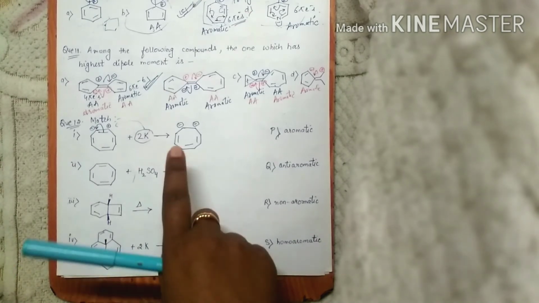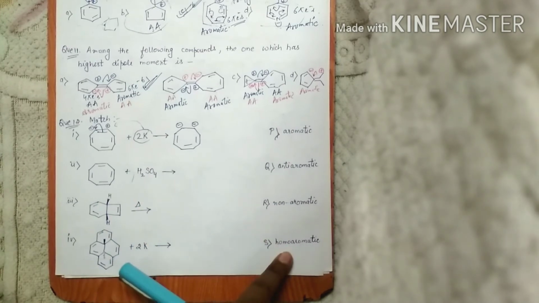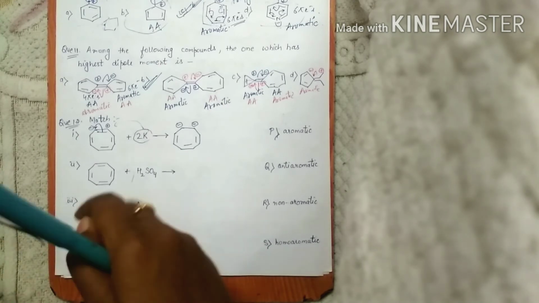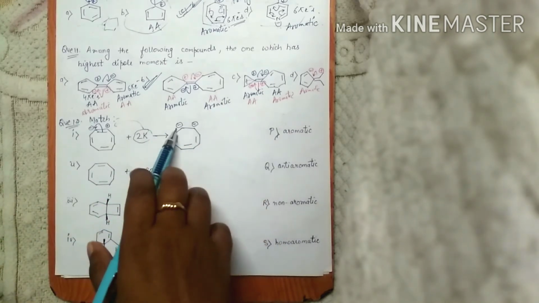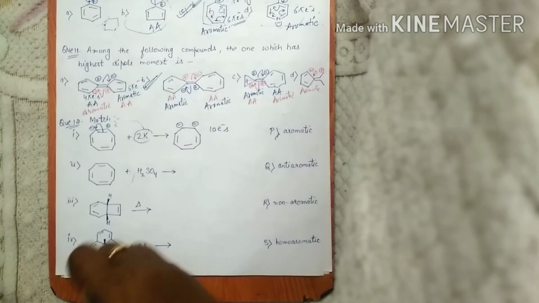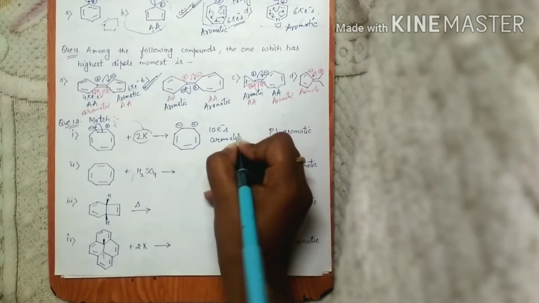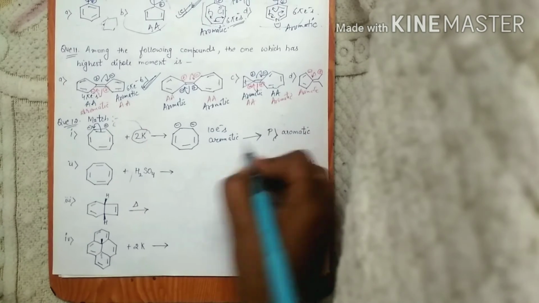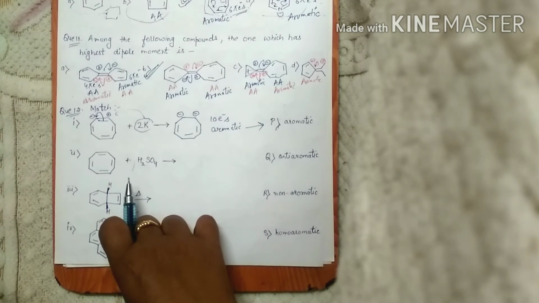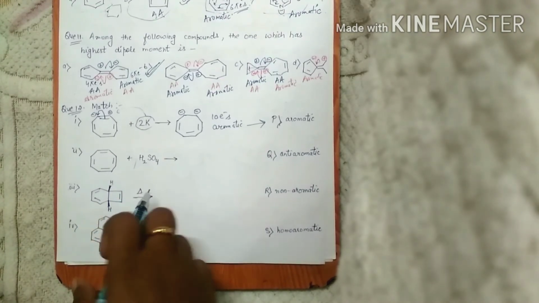Now we look at this structure, whether it is aromatic, anti-aromatic, non-aromatic or homoaromatic. So we have to count the number of electrons here. 2, 4, 6, 8 and 10 electrons following the 4n plus 2 pi electron rule. So the structure is aromatic. So it matches with B. Now the second one, we are adding H2SO4. Basically we are providing H positive. So what happens?